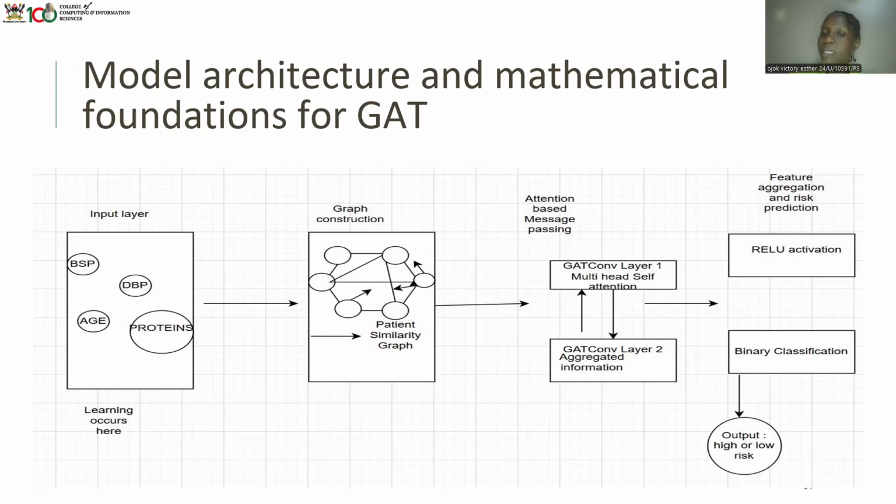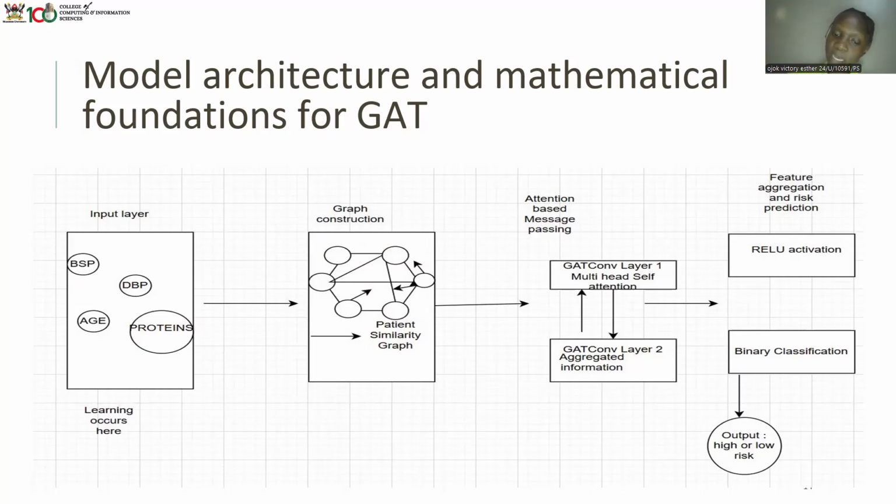So what GAT does is perform 3 key operations. First, feature embedding, where every feature is transformed into a vector representation. Then attention scoring, where for every pair of connected features, the model computes how important one feature is to the other. For example, systolic BP may receive higher attention when proteinuria is high, and age might get low attention when the symptoms dominate.